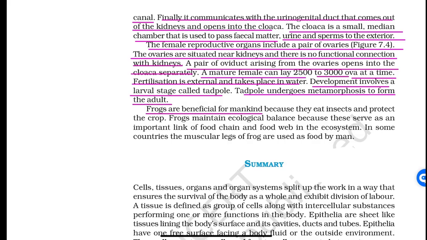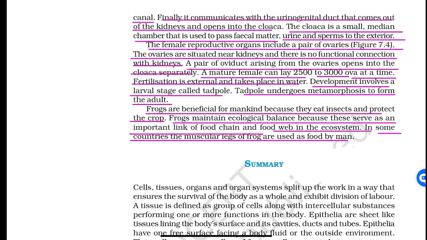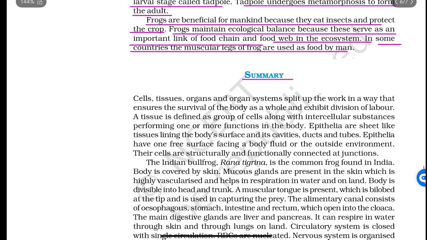The frogs are beneficial for mankind because they eat insects and protect the crop. Frogs maintain ecological balance because they serve as an important link of food chain and food web in the ecosystem. In some countries, the muscular legs of frogs are used as food by man. Let's study the summary. That is the last topic of this chapter.